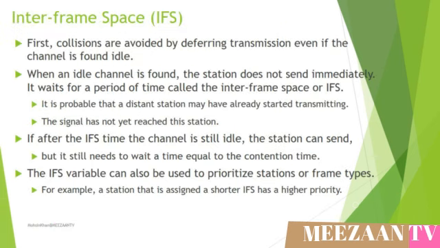In the IFS method, collisions are avoided by deferring transmission even if the channel is sensed idle. When an idle channel is found, the station does not send immediately. It waits for a period of time called the interframe space or IFS. This is because it is probable that a distant station may have already started transmitting and the signal of that station has not yet reached this station. If after the IFS time the channel is still idle, the station can send, but it still needs to wait a time equal to the contention time.